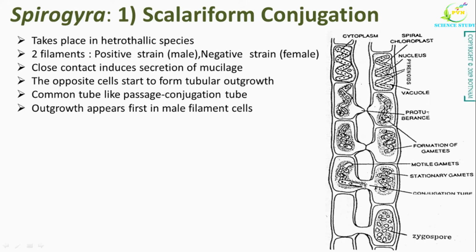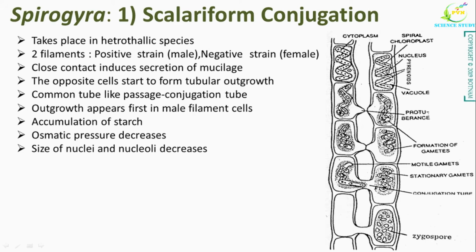In some species of Spirogyra, the outgrowth appears first in the cells of one filament, that is male, then those in the other filament, that is the female. As you can see here, the male filament is more active as compared to the female filament. These cells accumulate large amount of starch and some mucilage globules also appear. The osmotic pressure of these cells decreases due to the conversion of sugar into starch. At the same time, size of nuclei and nucleoli also decreases.